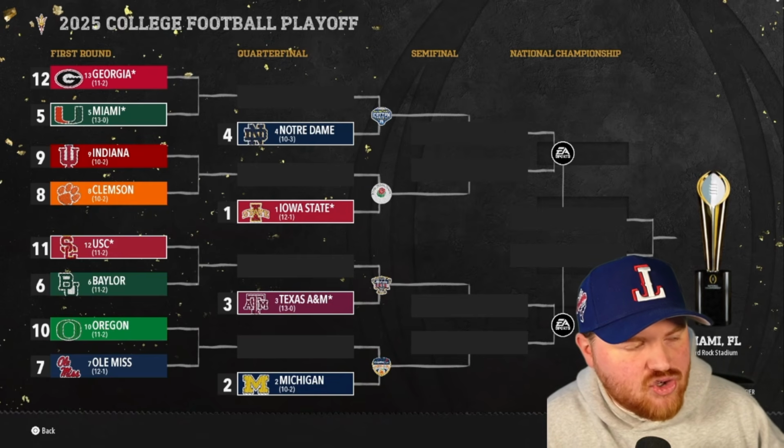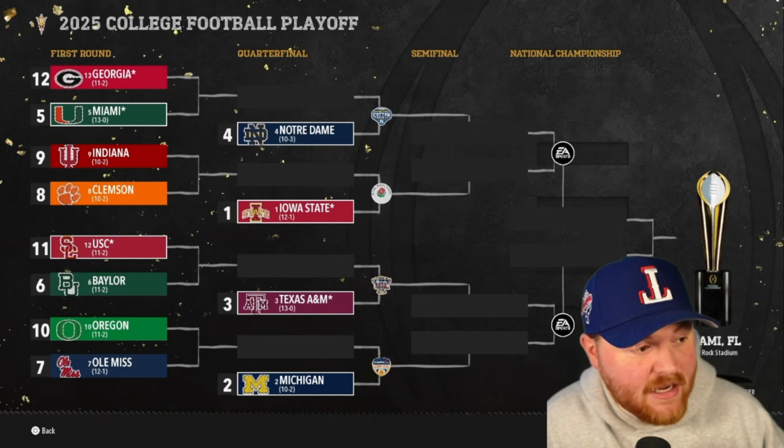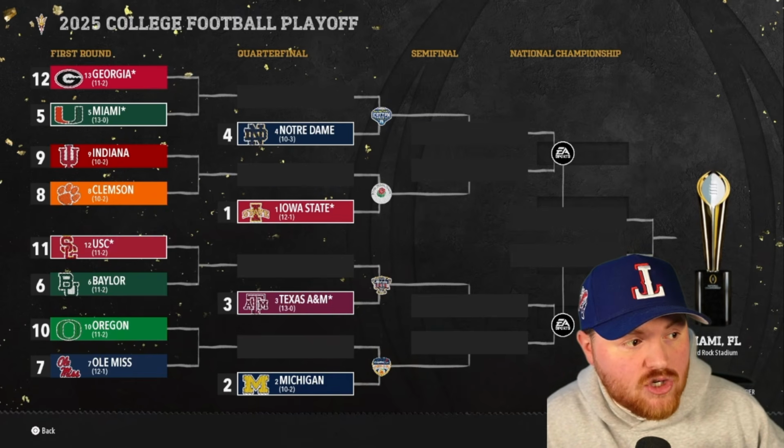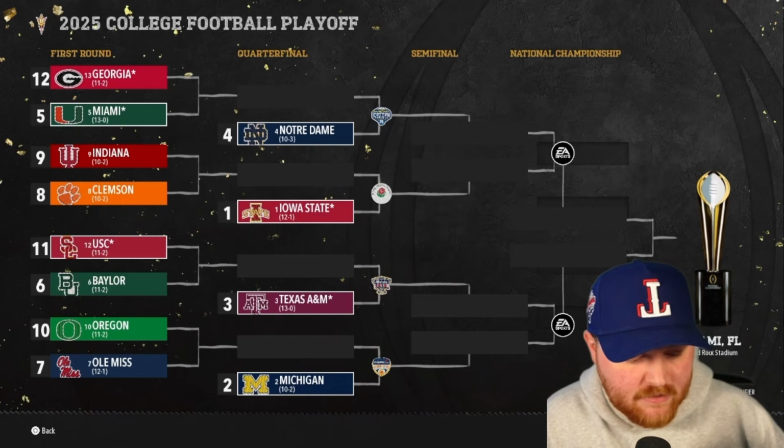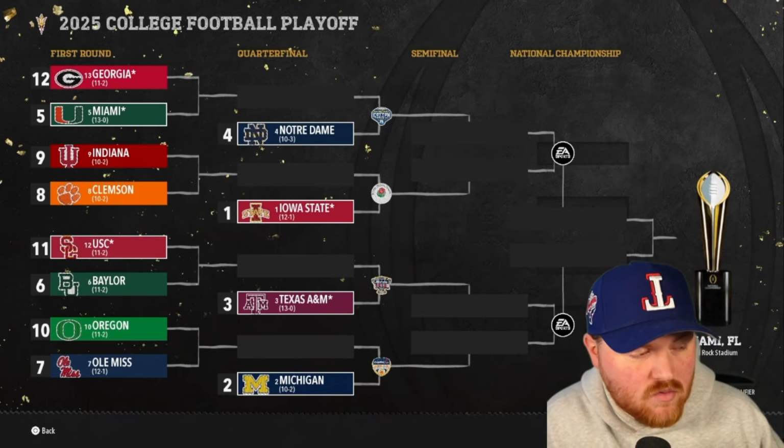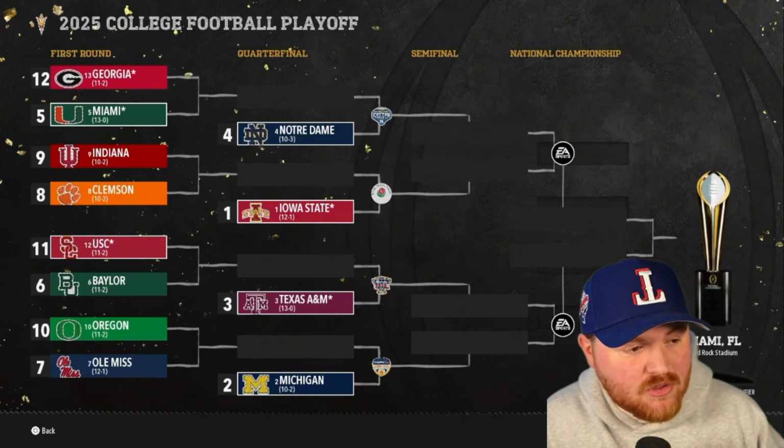Then we have Miami and Georgia, the Carson Beck Bowl, facing off in the first round. Miami actually is undefeated as well. They won the Florida Conference. Georgia won the Georgia, Carolinas, and Virginia Conference. I can't remember exactly what that one was. But the winner of that will take on Notre Dame.